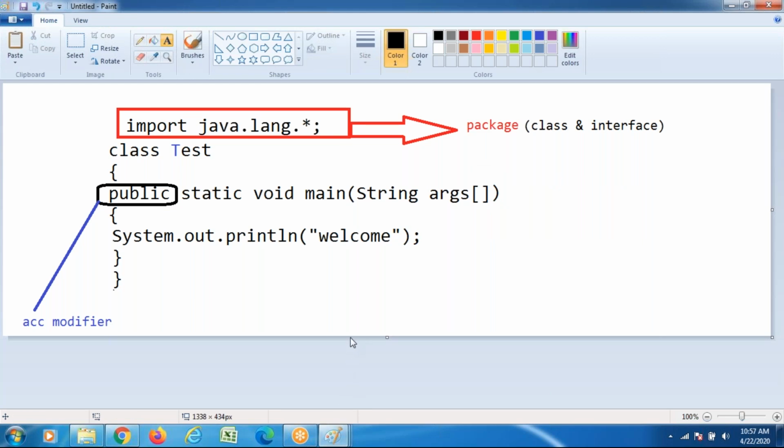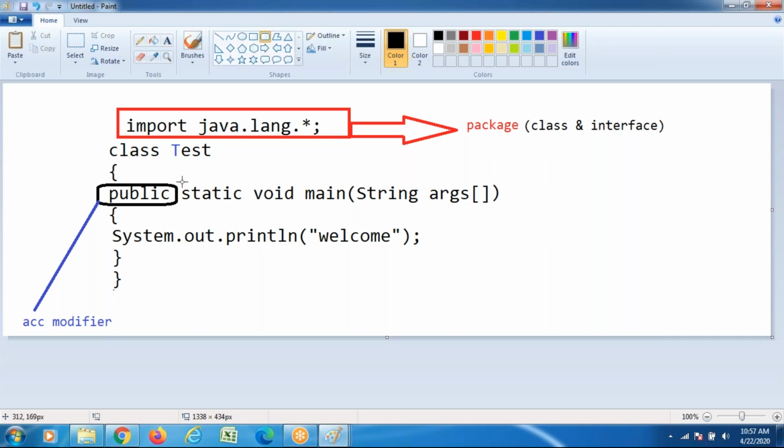Apart from public, there are private, protected and default, different types. But while working with the main method, it is mandatory to declare it as public.